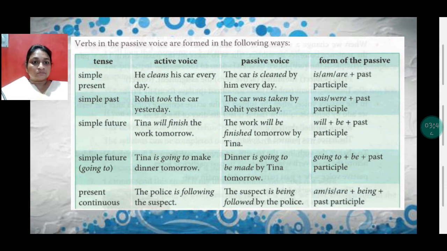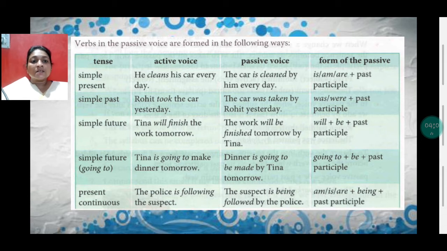Simple future, that is the going to form of it. Tina is going to make dinner tomorrow. Dinner is going to be made. To be they have added. To be made by Tina tomorrow. Going to plus be plus past participle.